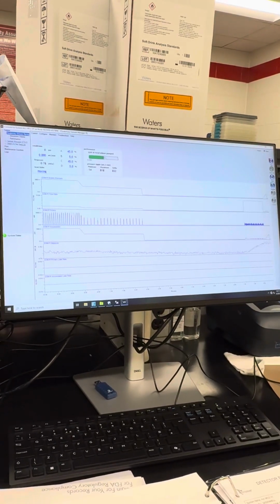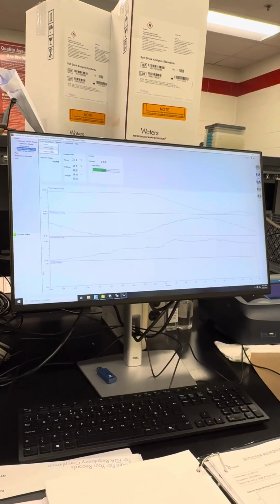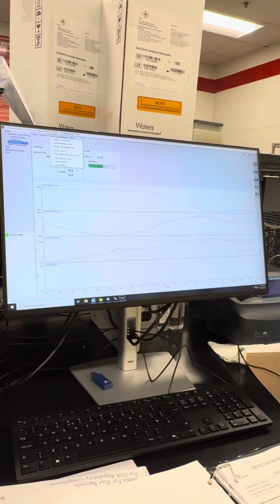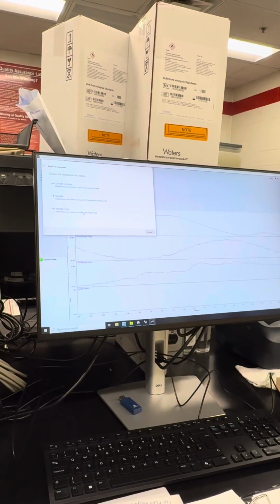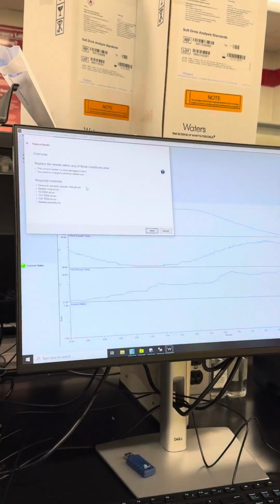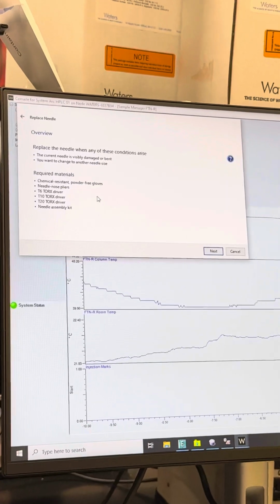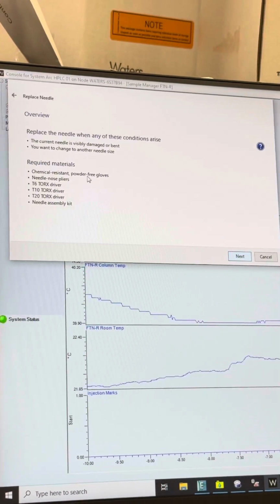Okay, so now we're in the sample manager. I showed you how to prime, and maintain if you're ever replacing a needle or anything like that. You can do all your replacements here. It'll tell you if your needle's changed or bent, and what you need for those.